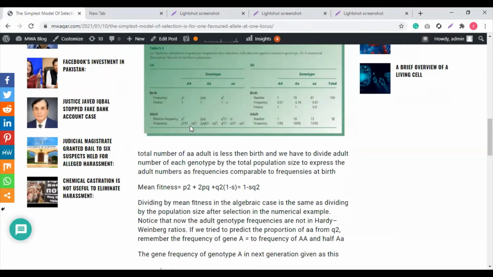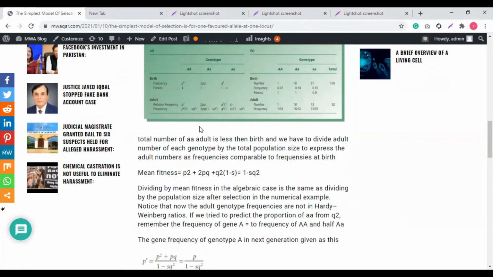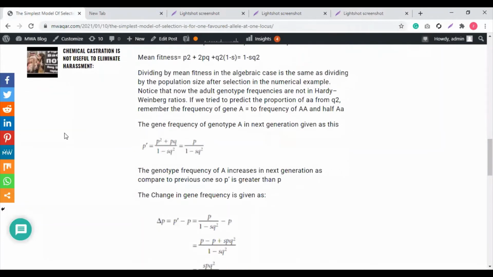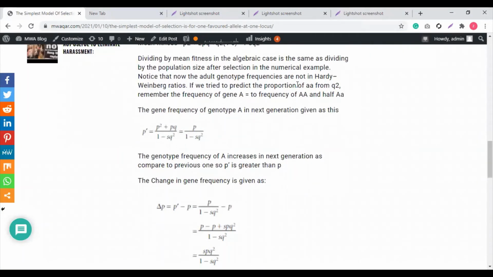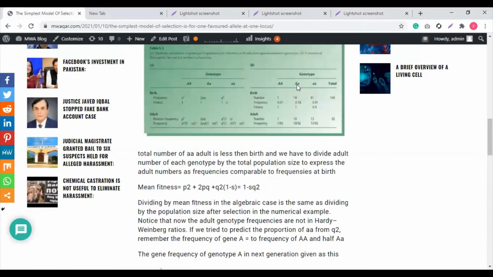This 1 minus s q square is actually 92, the total population size. This represents the 92 in numerical form. So for the frequency of p square over 1 minus s q square, 2pq, we divide the whole term by the total population size. That is our mean fitness also. Dividing by the mean fitness in the algebraic case is the same as dividing by the population size after selection in the numerical example. Notice that now the adult genotype frequencies are not in Hardy-Weinberg ratios. See, the relative frequencies now are not according to the Hardy-Weinberg ratio, that is 1.